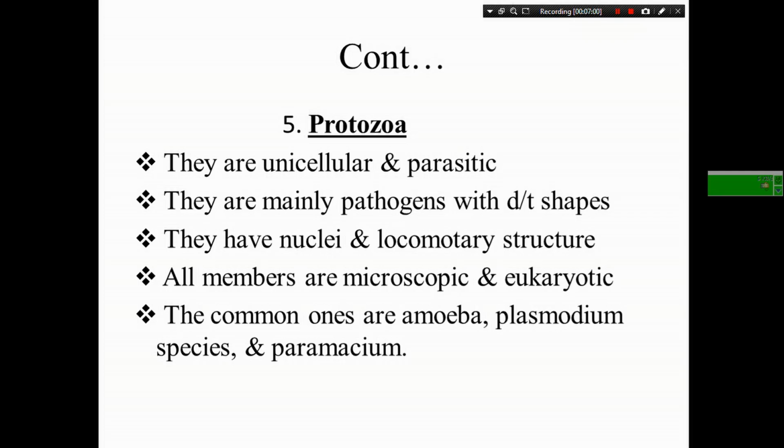Some protozoa phyla are Sarcomastygopora, Coleopora, and Apicomplexa. Sarcomastygopora contains the typical type of protozoa known as amoeba. These amoeba are parasitic, unicellular, and pathogenic, with an irregular body shape.